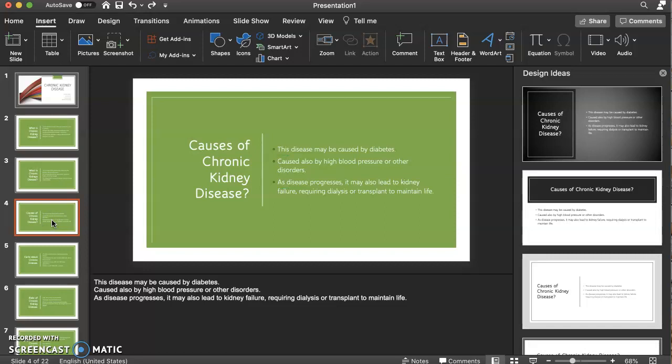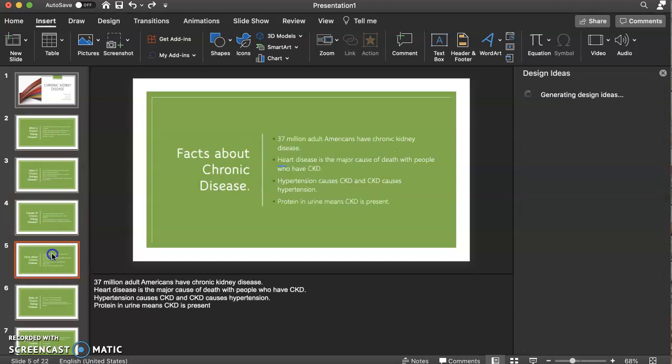The causes of chronic kidney disease. This disease may be caused by diabetes, high blood pressure, or other disorders. As the disease progresses, it may also lead to kidney failure, requiring dialysis or transplant to maintain life.